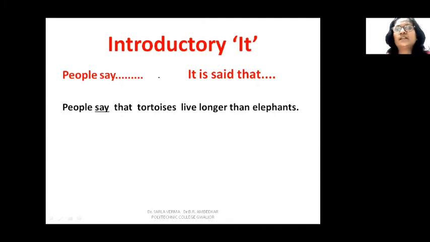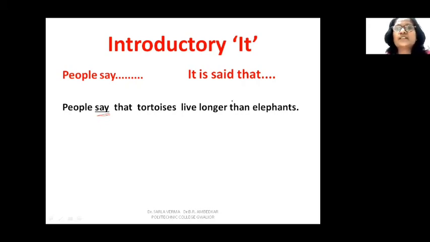statement is the object. For example, see, people say that tortoises live longer than elephants. Now people say what? The tortoises live longer than elephants. So say is your verb, and if you ask the verb what, say what, this complete statement that tortoises live longer than elephants, this complete statement itself is the answer.